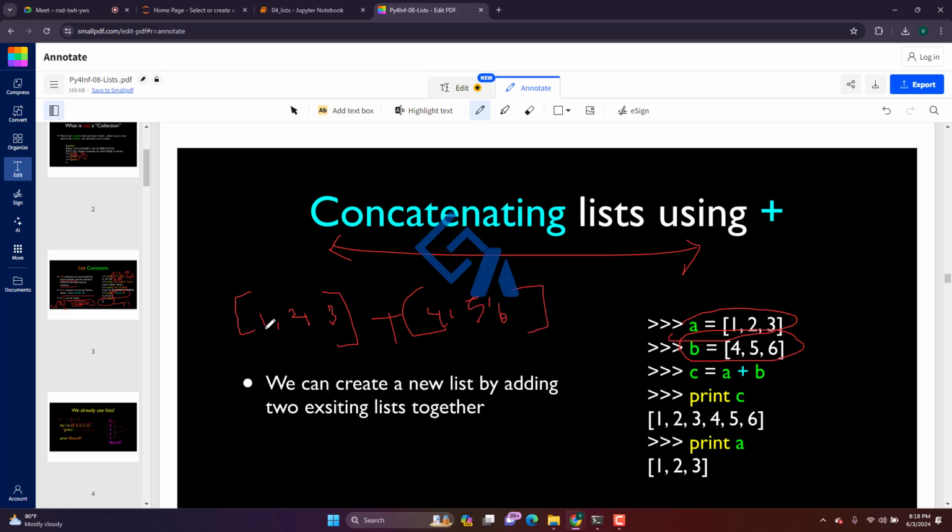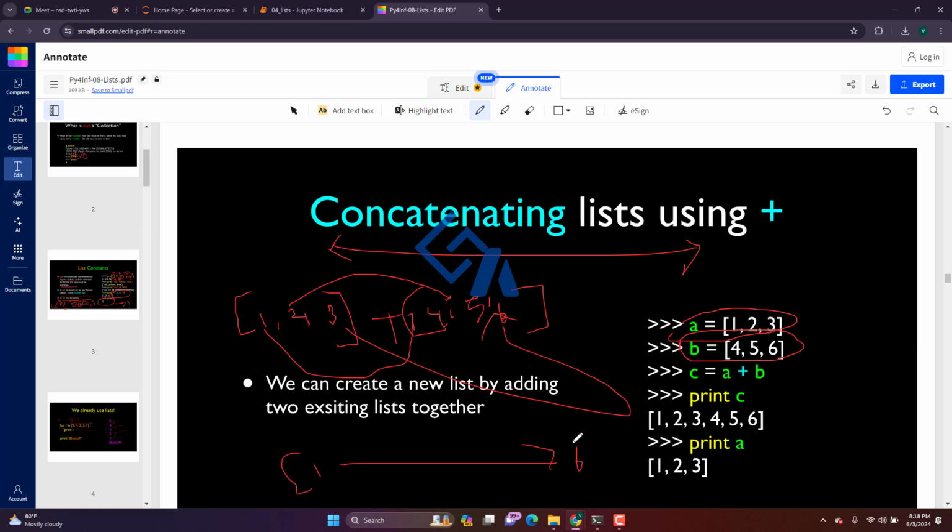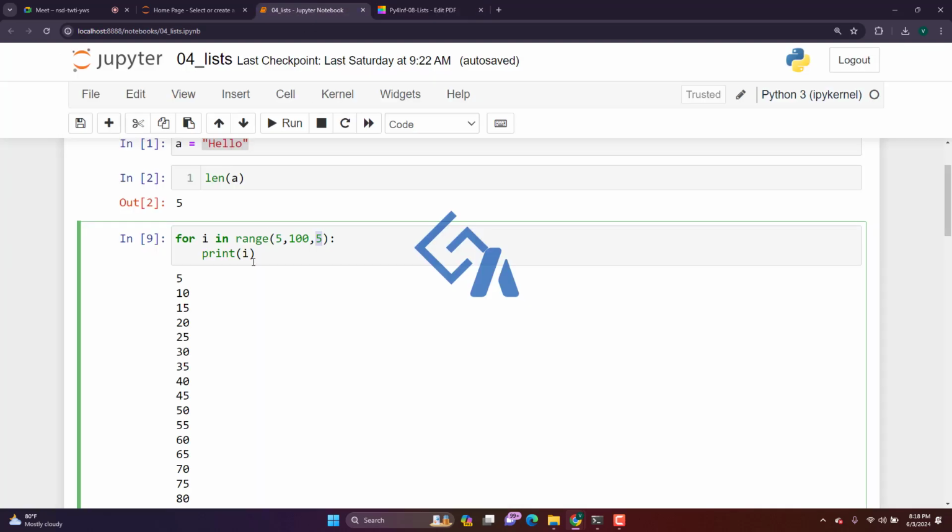Don't assume it will add them value by value. What it does is create a single list, 1, 2, 3, 4, 5, 6 directly. It will not add these two values. If you add two lists using the plus operator, a single list will get created. So this is concatenation in the list.